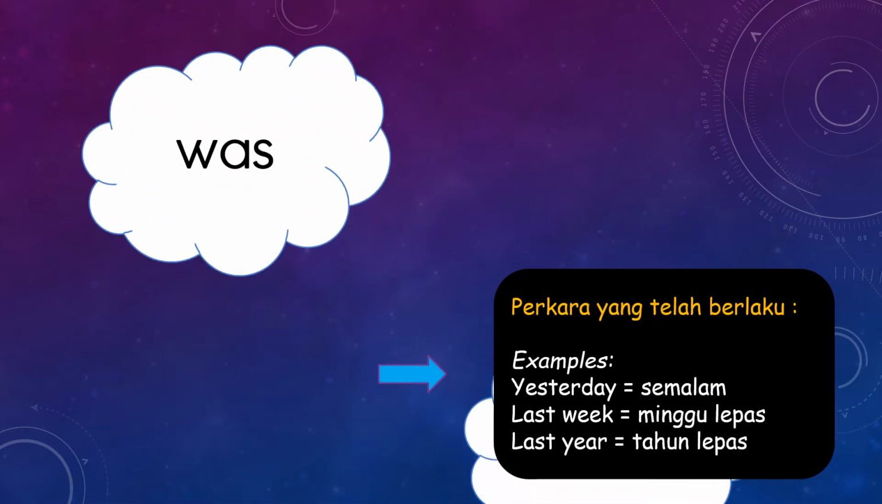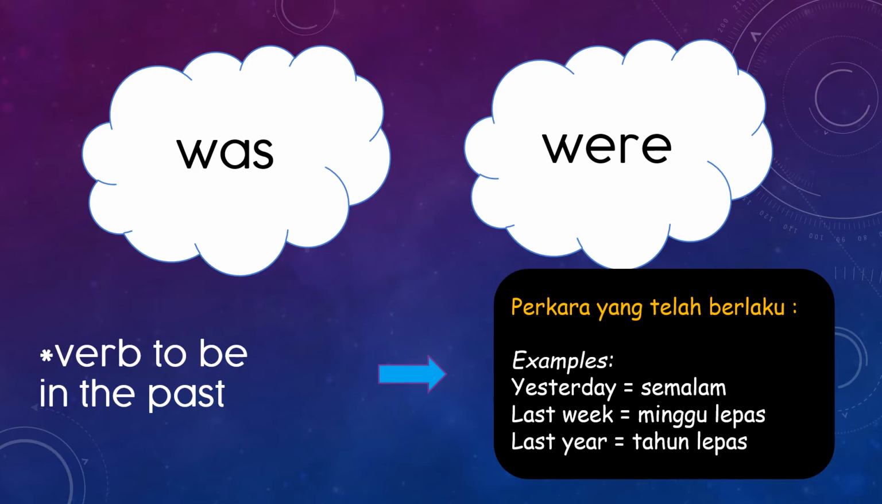So let's see. Was and were actually is verb to be in the past. Was and were ialah verb to be yang digunakan untuk perkara yang telah pun berlaku, something that already happened.